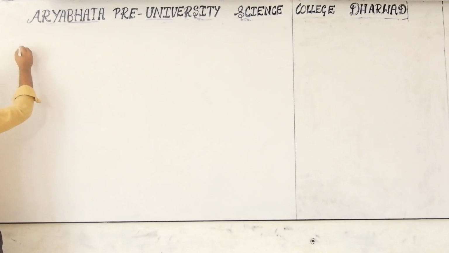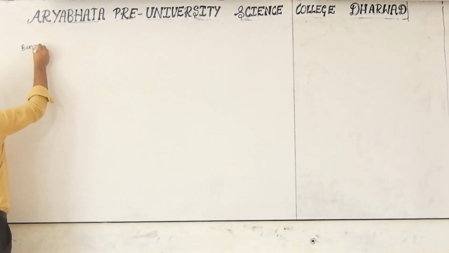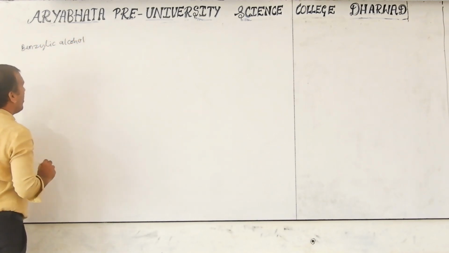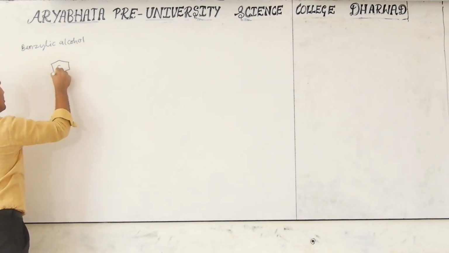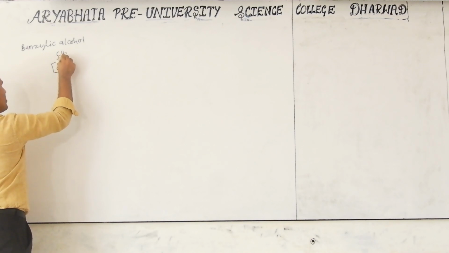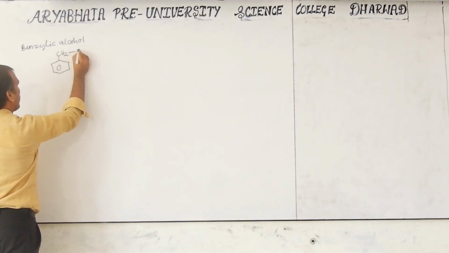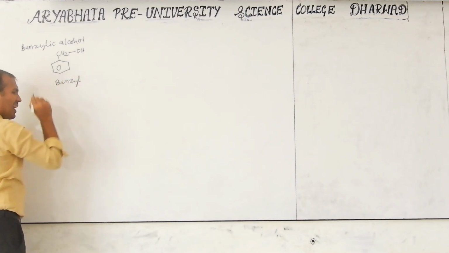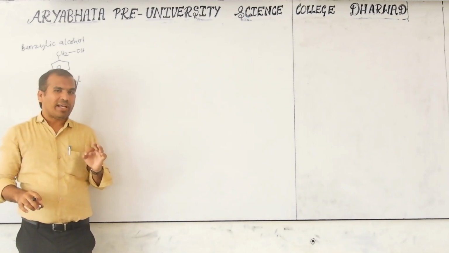Now I will discuss benzylic alcohol. Next, benzyl alcohol. Now consider this setup. We know what benzylic is. This is the setup for benzylic. If CH3 is there, that is called toluene, but if one hydrogen is replaced by OH, that is called benzyl alcohol. When there is no group, at that time we use benzylic.